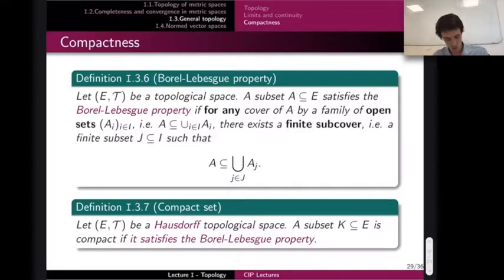And again, something that is not proven is that the Borel-Lebesgue property, let me call it just BL, implies the Bolzano-Weierstrass property. Okay, but in fact, and this is completely unproven, I'm not proving it.